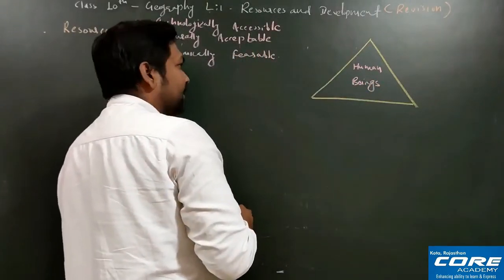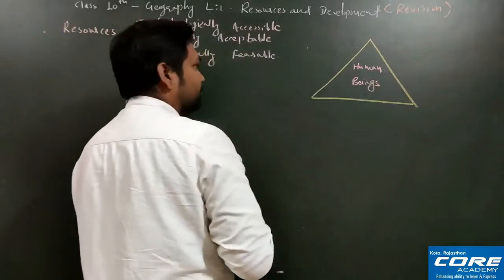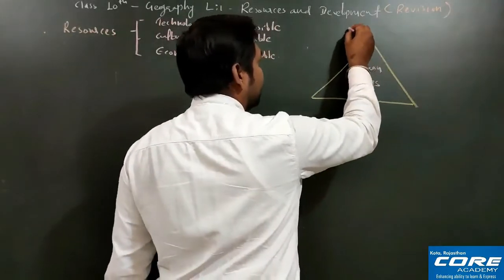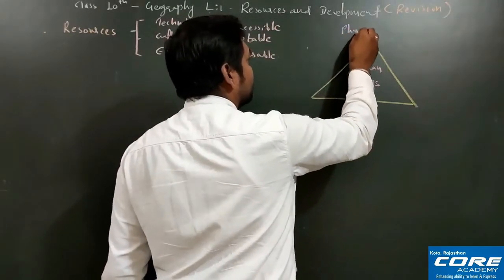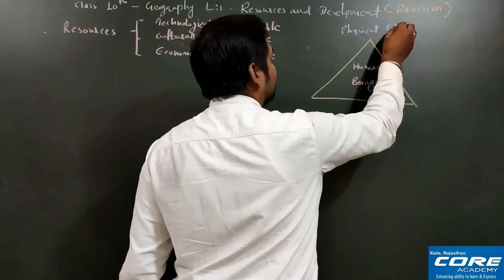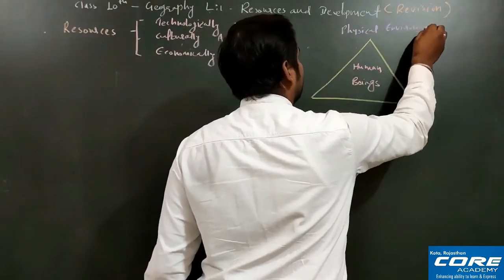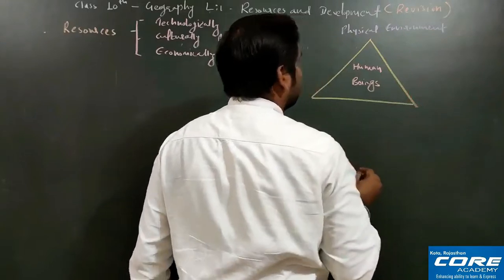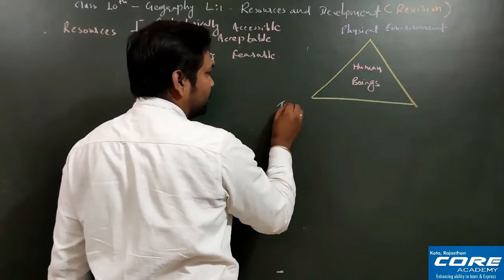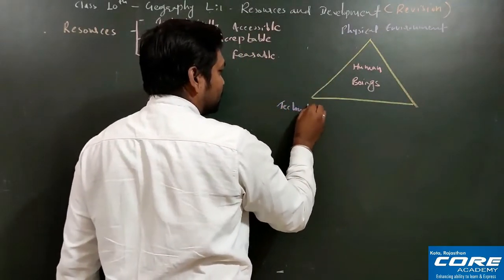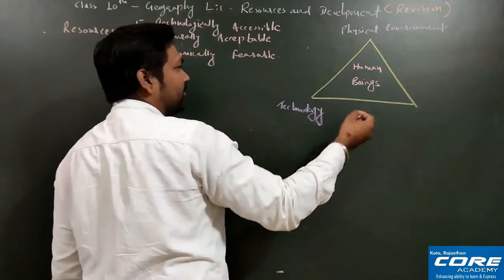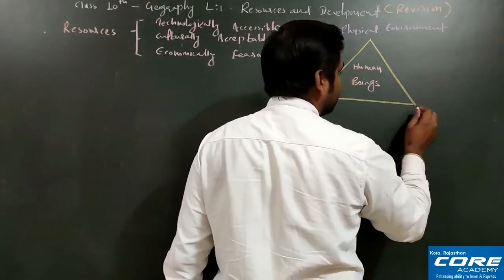On top of it is written physical environment. Then there is technology, and after that we have the next one, which is called institution.